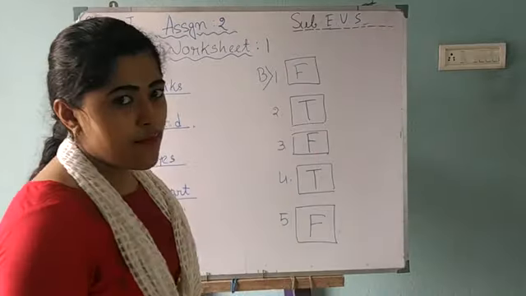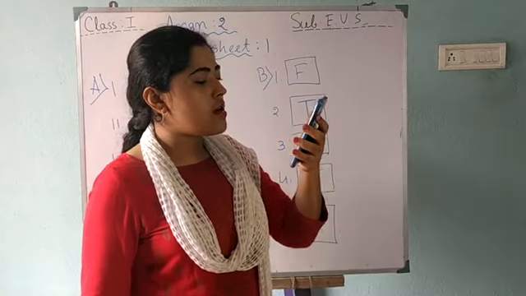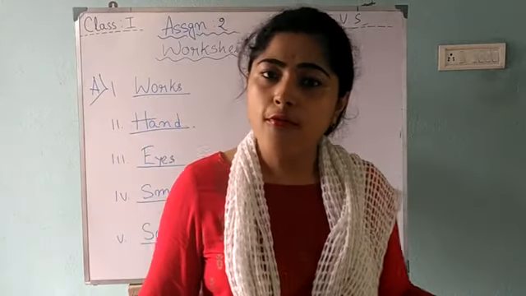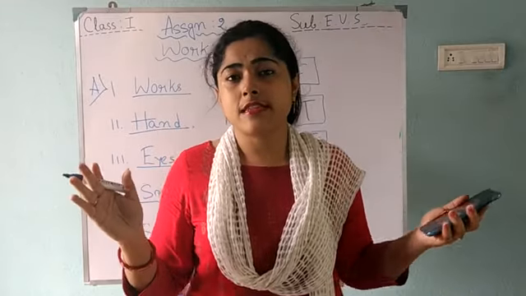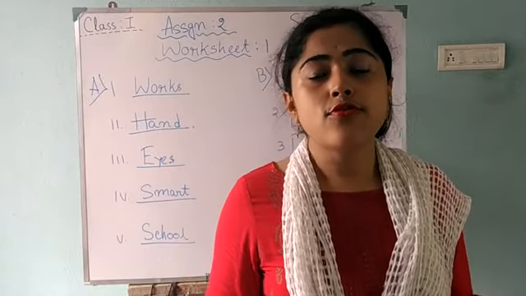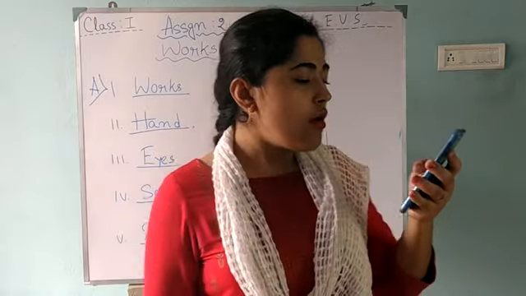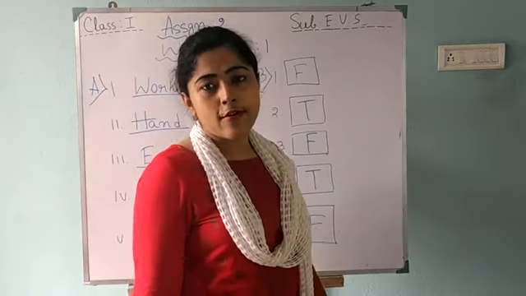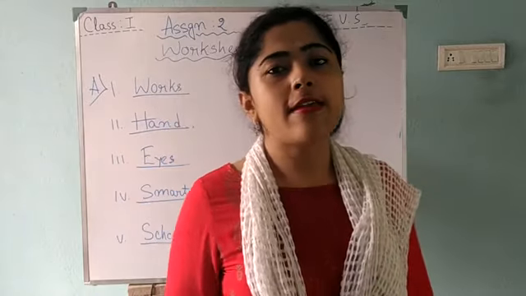Okay, now it's time for question B. Write T for true and F for false. You all know that if the statement is true, you have to write T. If false, you have to write F. Question number 1. We have 9 fingers. Do we have 9 fingers? No, we have 10 fingers.